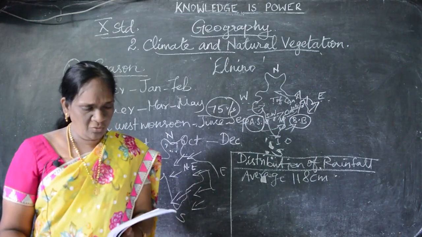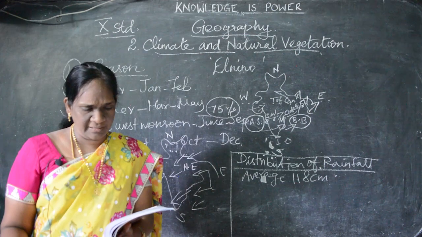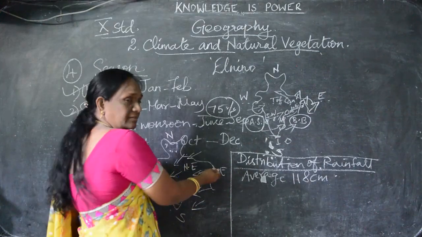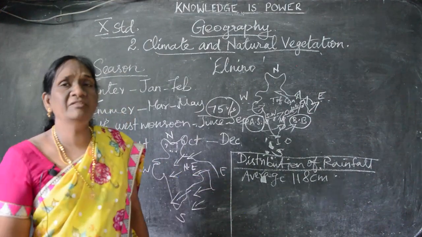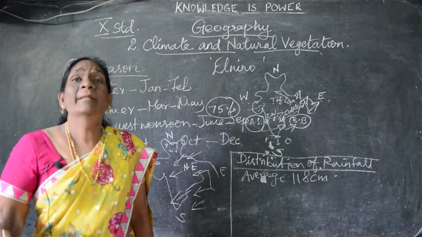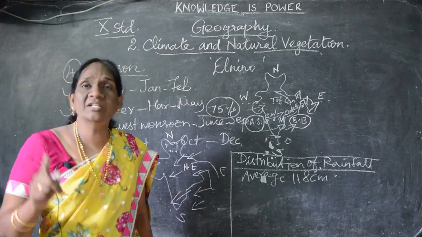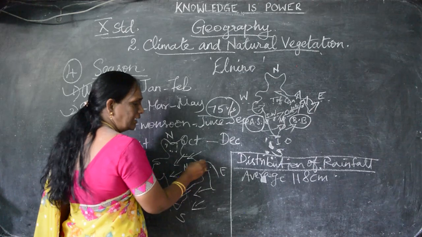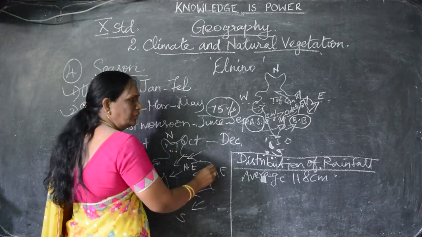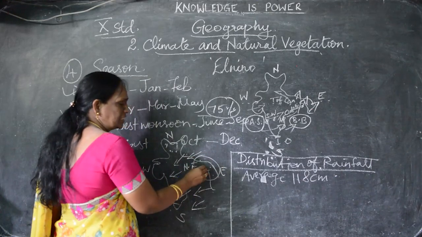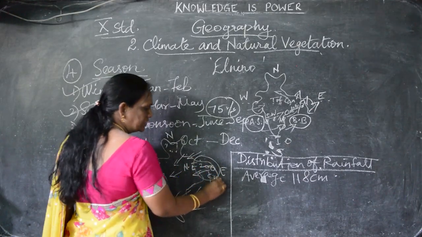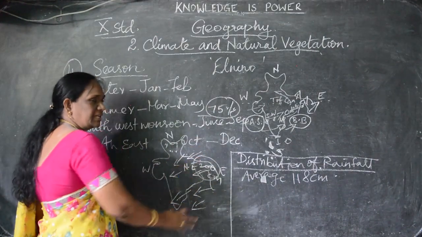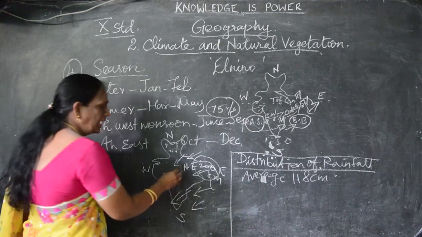Understand? And 200 centimeter of rainfall we can get in Meghalaya, Tripura, only this eastern side. The eastern states are getting much more rainfall than other states. That is why I told you Mawsynram, the heaviest rainfall region in the world, is in Meghalaya. So Tripura, Meghalaya, Nagaland, Manipur, all these places are getting much rainfall, that is 200 centimeter rainfall.